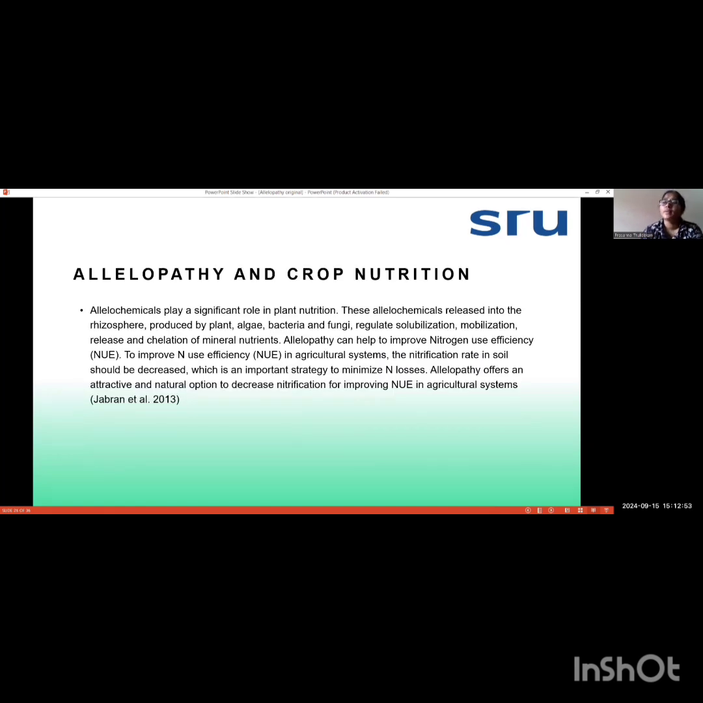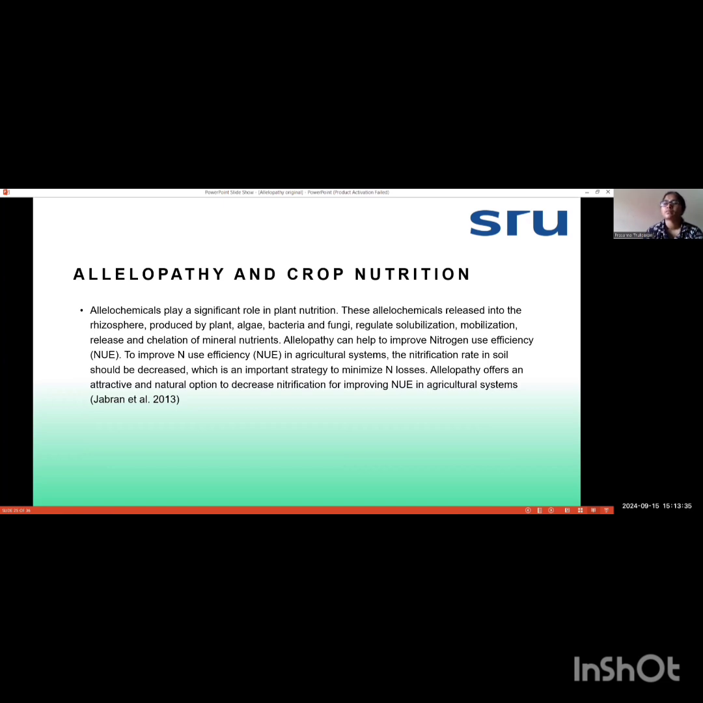And now, allelopathy and its uses in agriculture. So first is allelopathy and crop nutrition. How is allelopathy useful in crop nutrition? Allelopathy nowadays plays a significant role in plant nutrition. When these allelochemicals are released into the atmosphere or into the rhizosphere, meaning the area where the roots of the plants are located, solubilization, mobilization, release and chelation of mineral nutrients are regulated by these allelochemicals.